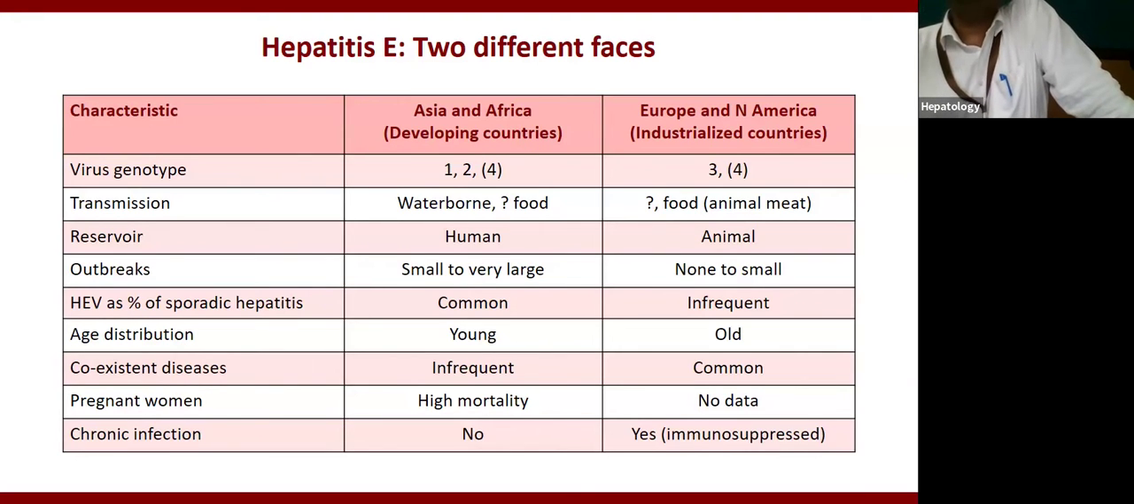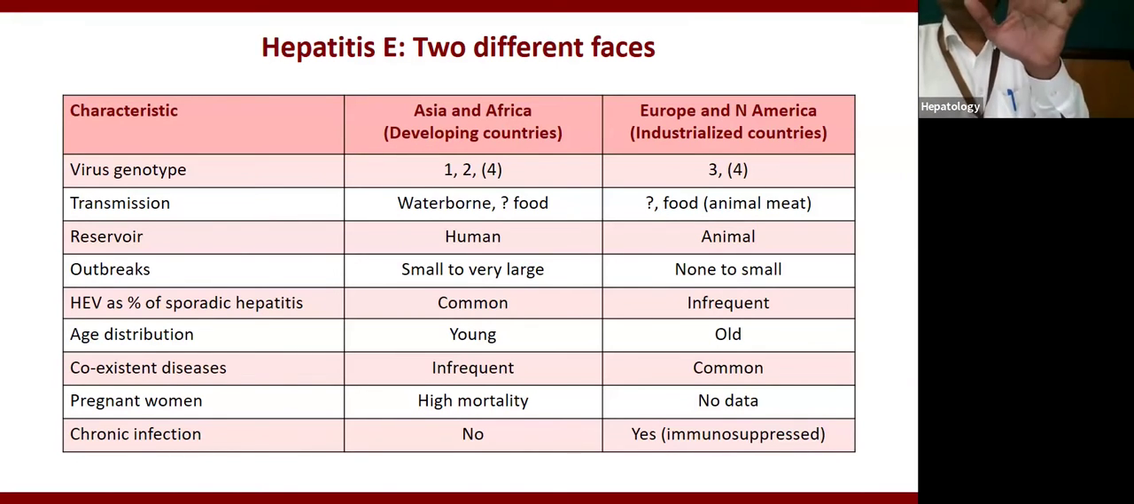Immunocompromised populations are having genotype 3 and 4 infection. Most of the time it is transmitted through pork eating or through contaminated blood transfusion. So the organ transplant recipient group is the most common group where it is identified, particularly solid organ transplant recipients like kidney, liver, pancreas, heart, lung transplant. These patients most of the time have genotype 3 and 4 infection.